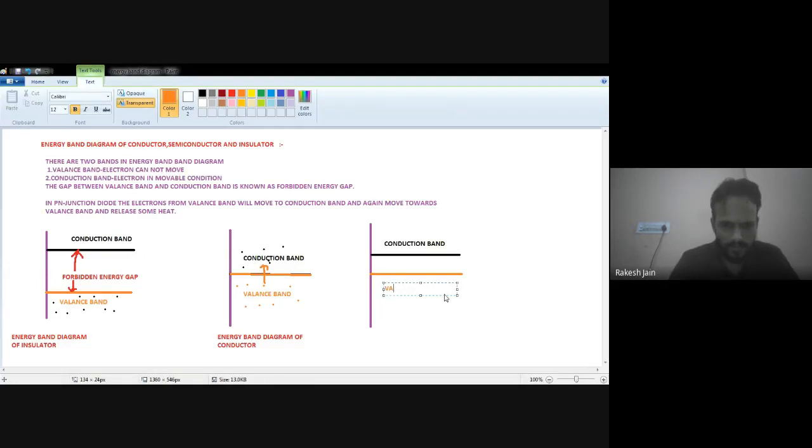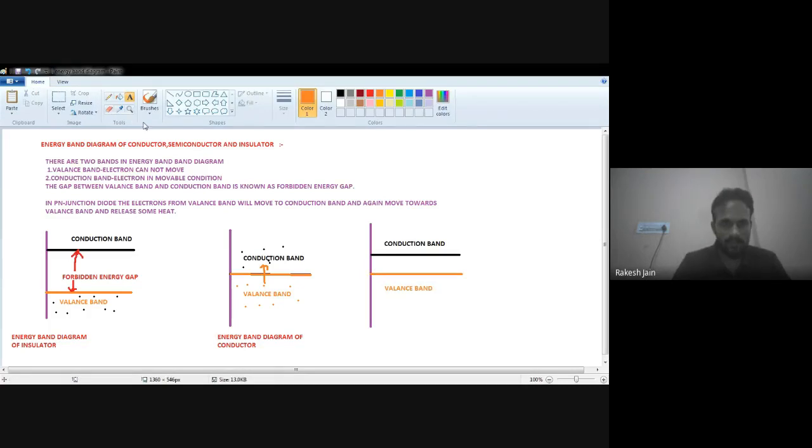Electrons in the valence band are valence electrons. This is the valence band in which valence electrons are there, and these electrons will be moved from valence band to conduction band.